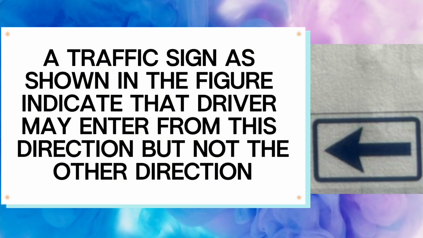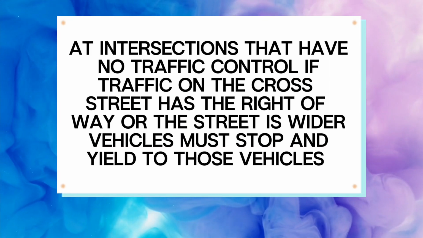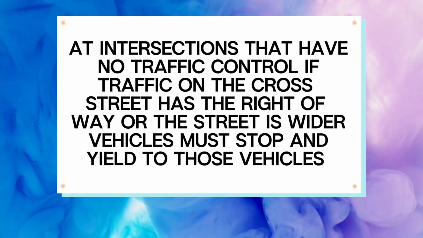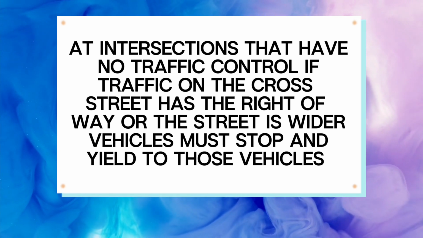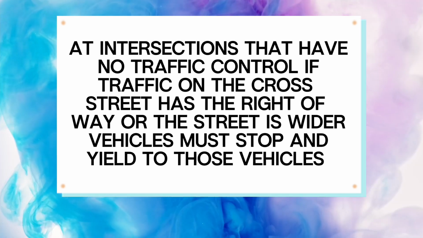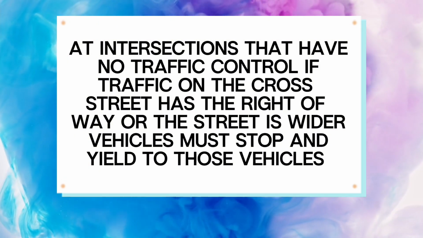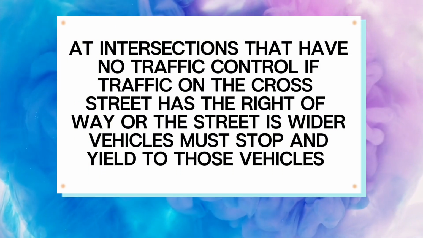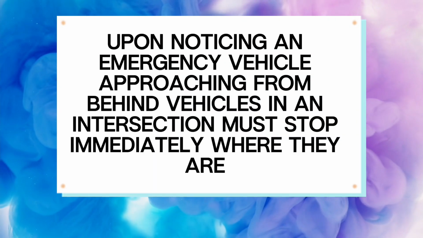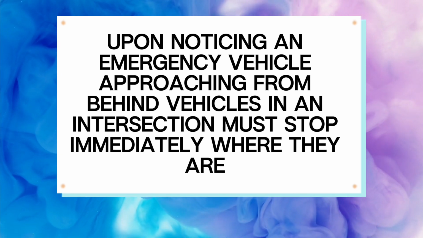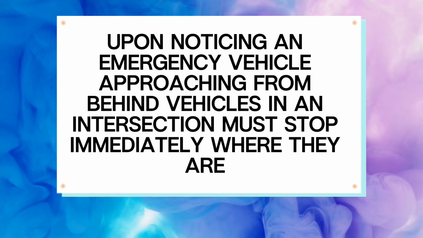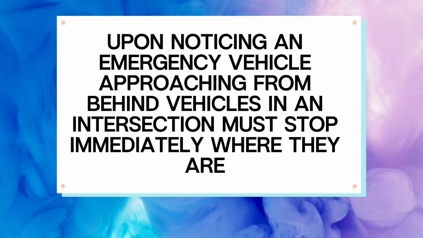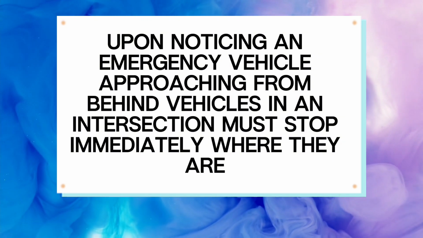True. A traffic sign as shown in the figure indicates that drivers may enter from this direction but not the other direction. False. At intersections that have no traffic control, if traffic on the cross street has a right-of-way or the street is wider, vehicles must stop and yield to those vehicles. False. Upon noticing an emergency vehicle approaching from behind, vehicles in an intersection must stop immediately where they are.